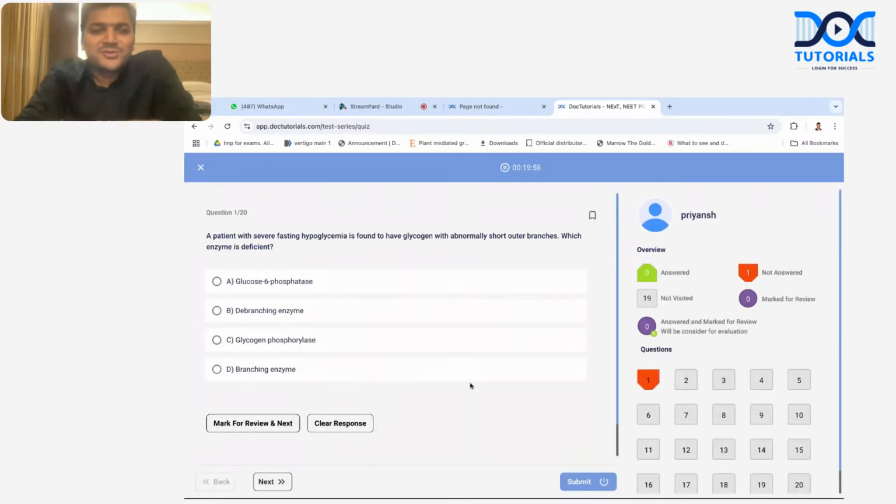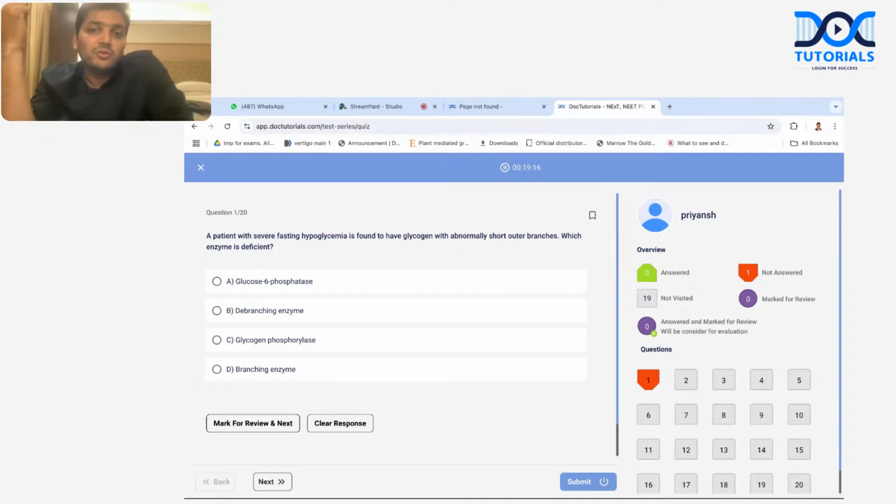Fine. So the first question is: a patient with severe fasting hypoglycemia is found to have glycogen with abnormally shorter outer chains. Which enzyme is deficient? This question is related to glycogen storage disease, and they are saying there is glycogen with a short outer chain. Now, if the outer chain is there, it is related to either the debranching enzyme or the branching enzyme. But what the question is saying is that there is an abnormally short outer branch. Means the outer branch is there, it is not getting removed.